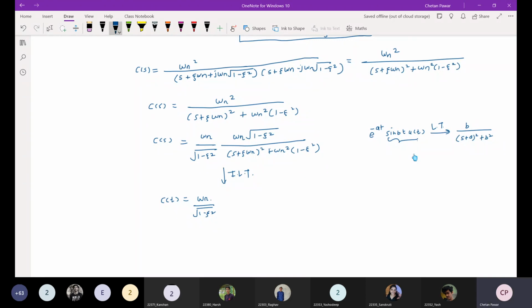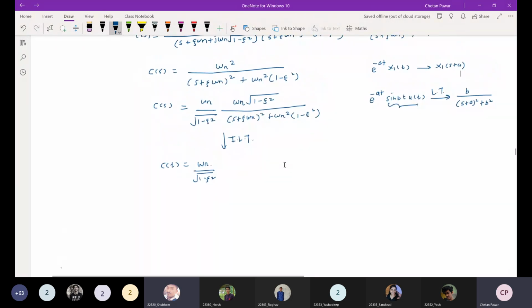Okay, in Laplace transform there is a property like this now. Sir, is it sine of omega n under root 1 minus zeta square? Yes, and also e raised to minus zeta omega n t term should be there because s plus zeta omega n is there, no? So the inverse Laplace transform of this will be e raised to minus zeta omega n t, then sine of omega n under root 1 minus zeta square t.